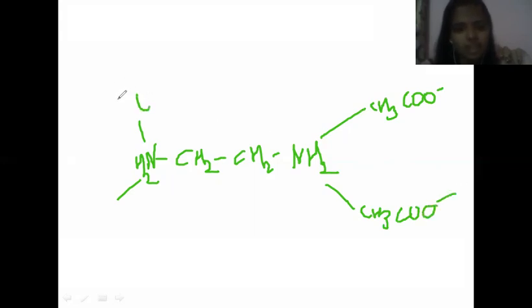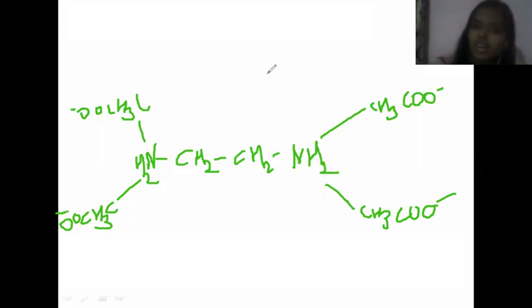Then the third acetate anion, CH2COO minus. Here also COO minus. Here there are 2 nitrogens. See, this nitrogen can act as a donor atom, and this nitrogen can act as a donor atom. So 2 nitrogen donor atoms and 4 oxygen donor atoms.